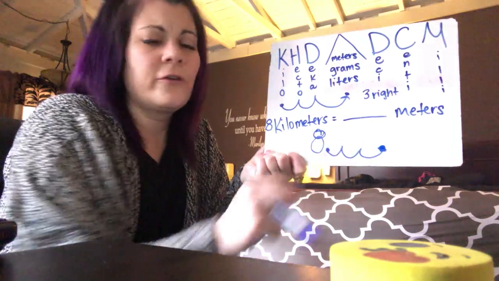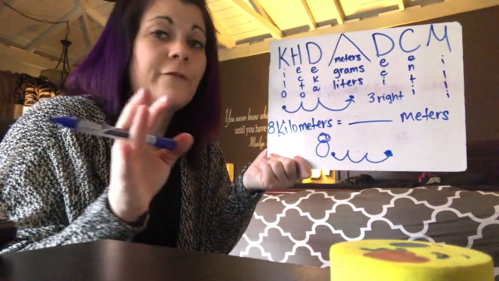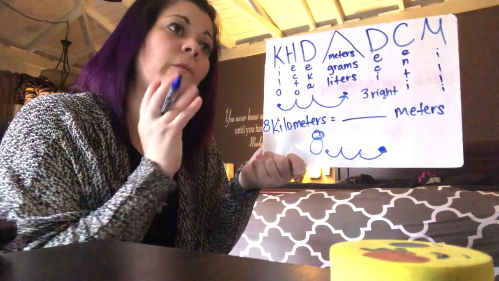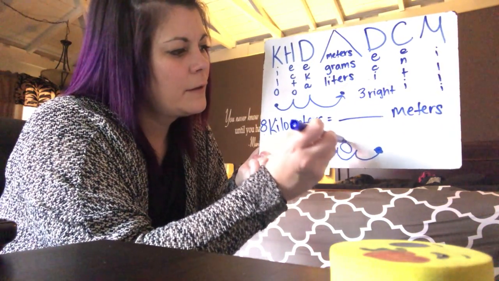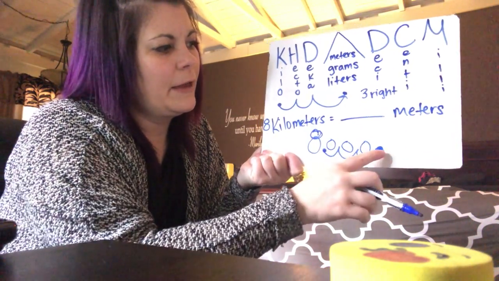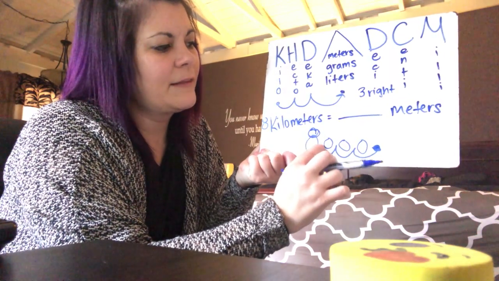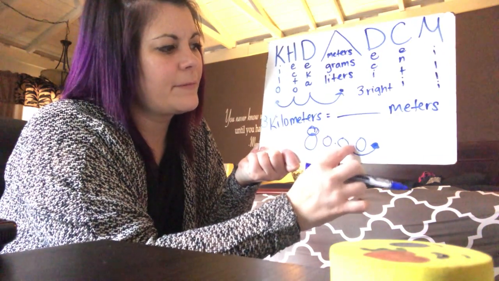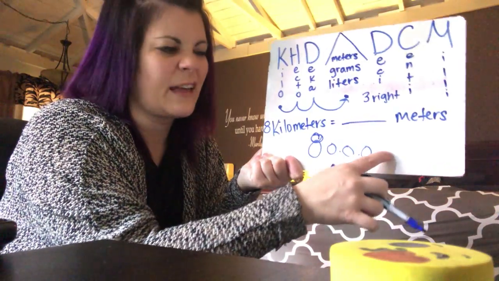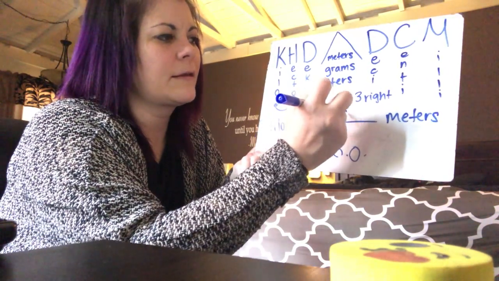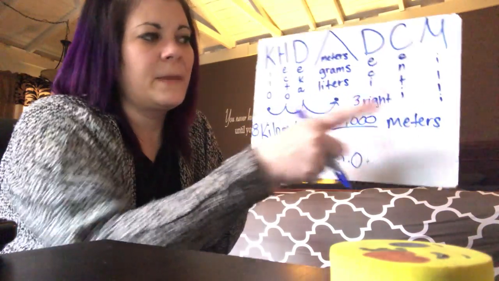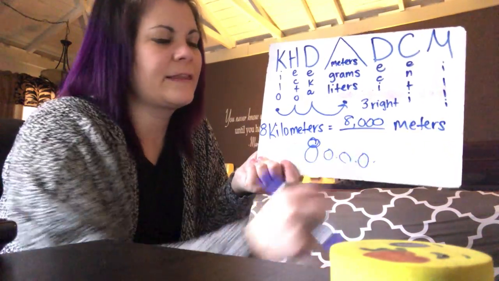Well, you're like, well, those are empty spots. And if you've ever watched any of my other videos, you know when we have empty spots, we use the placeholder of a 0. So we have a 0 and then that decimal. And so it's 8,000 because it becomes like that. And again, we don't need to write the decimal if it's at the end of the number. So we'll just leave it. So 8,000 meters. So 8 kilometers is 8,000 meters.